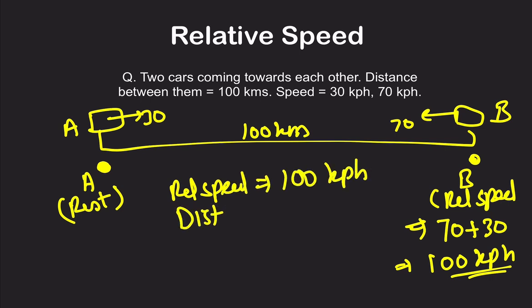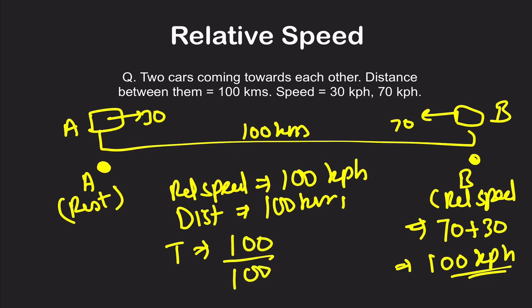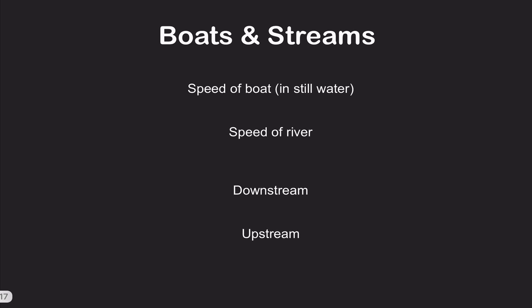Distance between them is 100 kilometers. So the time taken is distance upon speed. This is 100 by 100, that is 1 hour. So 1 hour is the time taken by them to meet each other. I hope it is clear, the relative velocity concept.